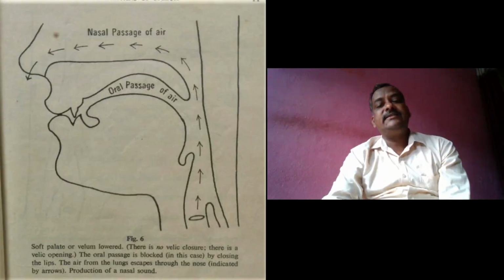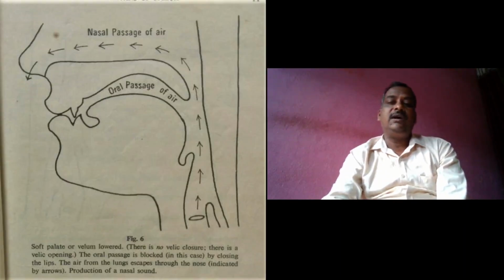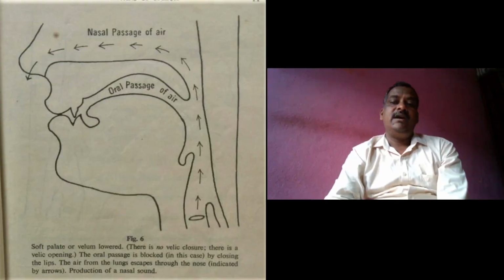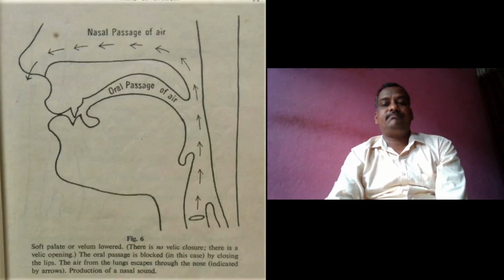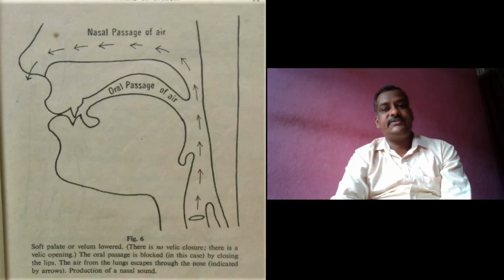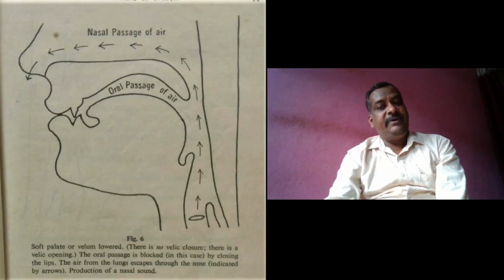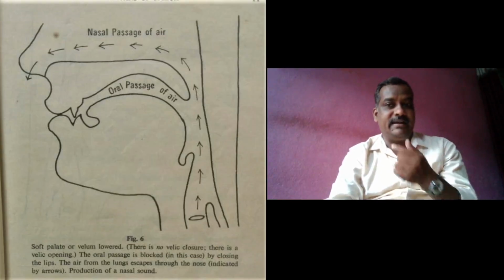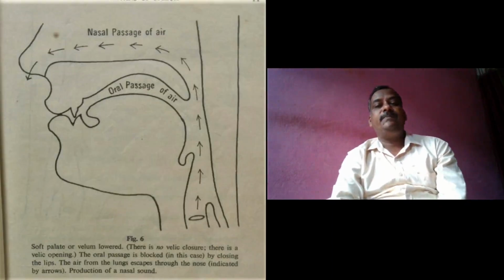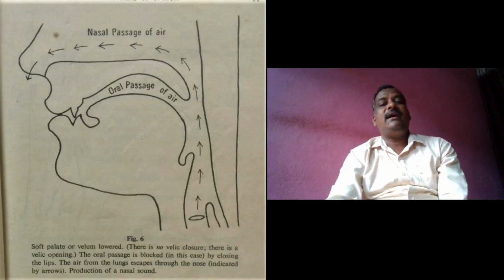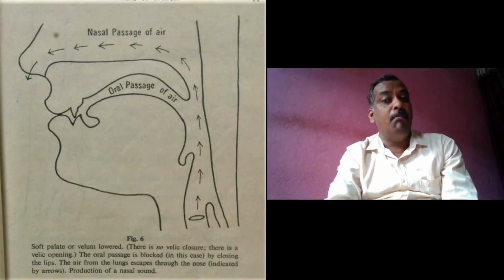Now the question arises how to ascertain whether a sound is oral or nasal. It's very simple. When we produce a sound by closing our nostrils, so these are the nostrils, nakpudi in Marathi. Suppose I am producing the sound m.